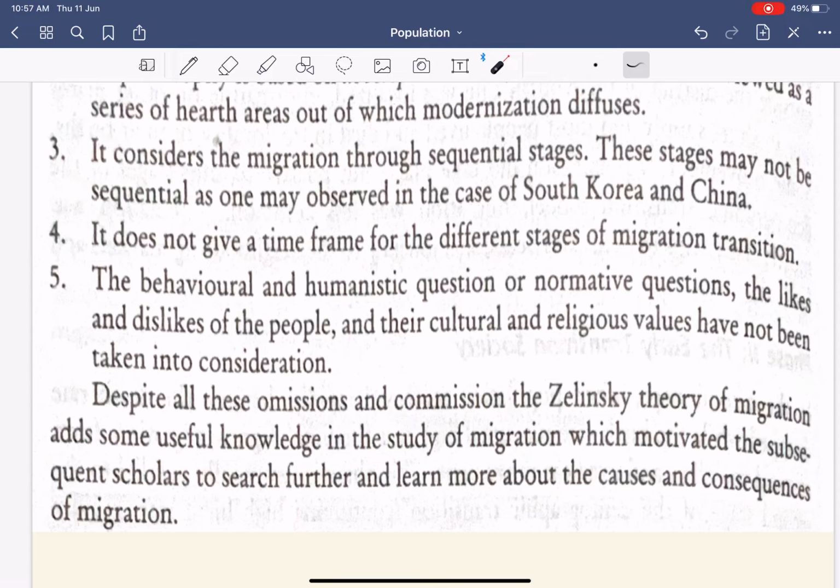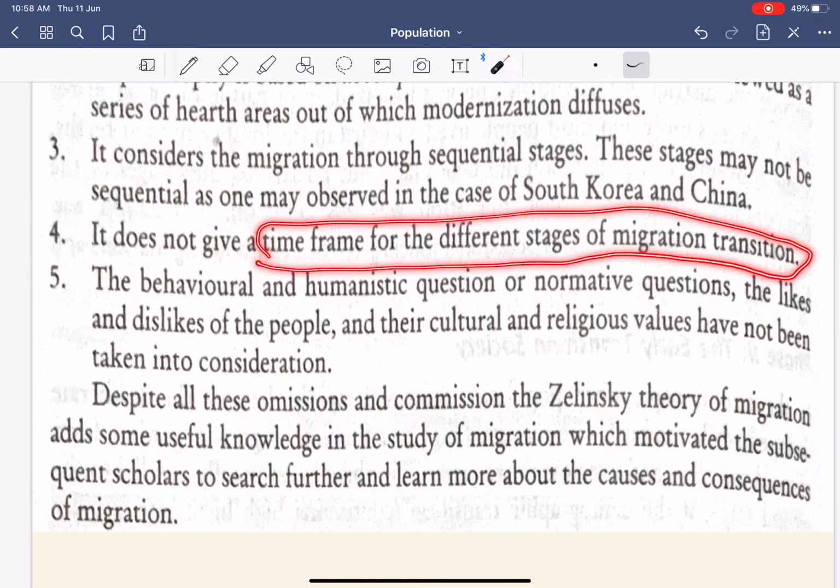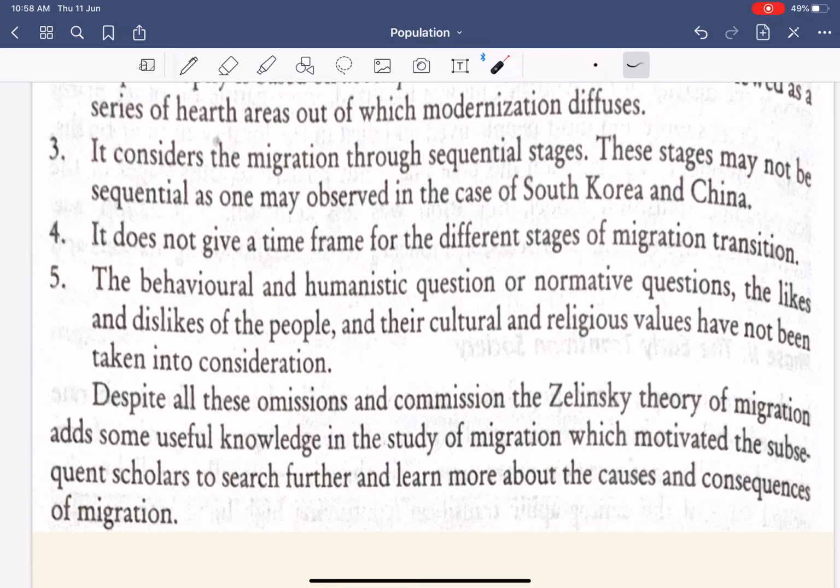Next, fourth, it does not give a time frame for different stages of migration. That within this time frame, this migration will occur. Within this time frame, that migration will occur. Now, such a time frame is missing from Zelinsky's model.